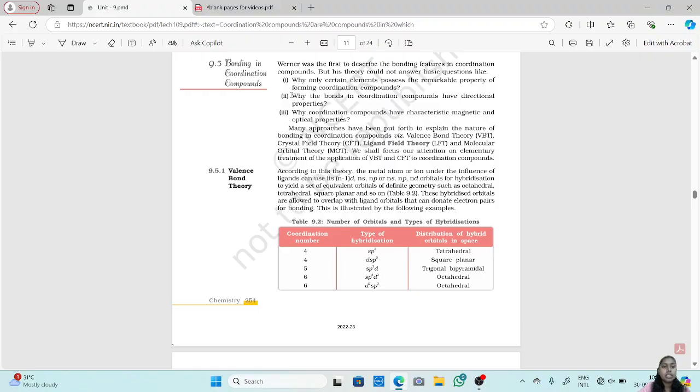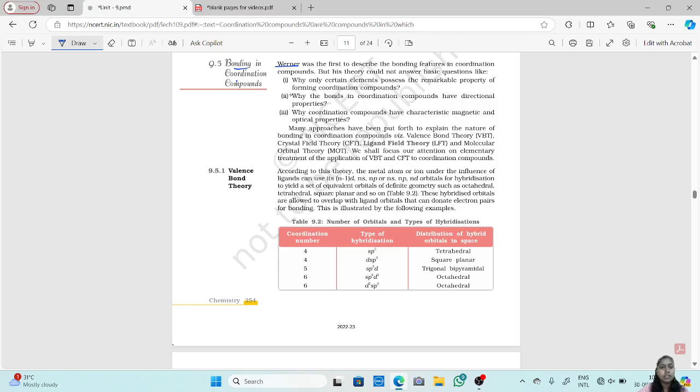So, bonding in coordination compounds. Werner was the first scientist who described the bonding features in coordination compounds. But his theory could not answer some basic questions. He was the first person to describe the bonding in coordination compounds, but his theory was not able to explain certain phenomena.